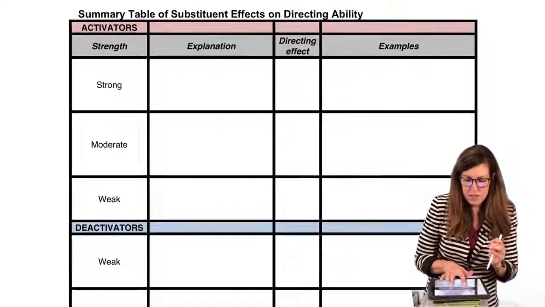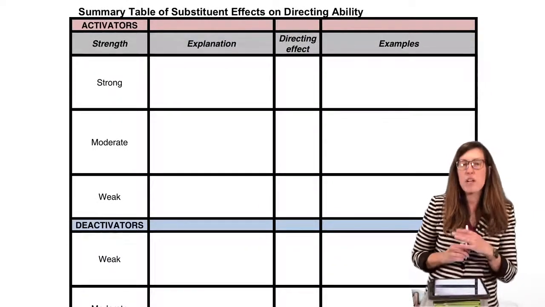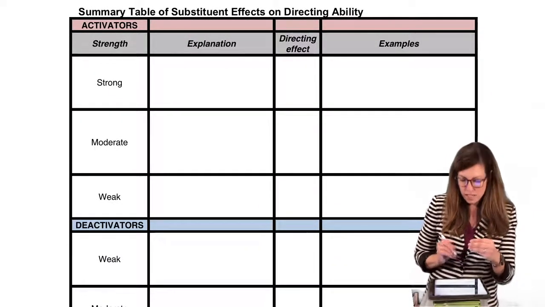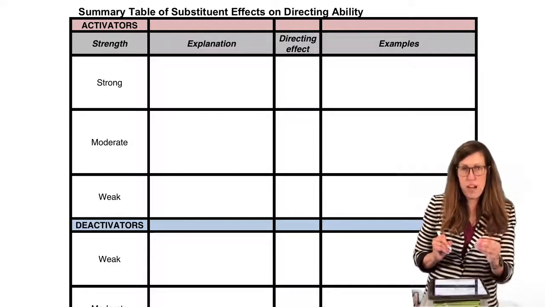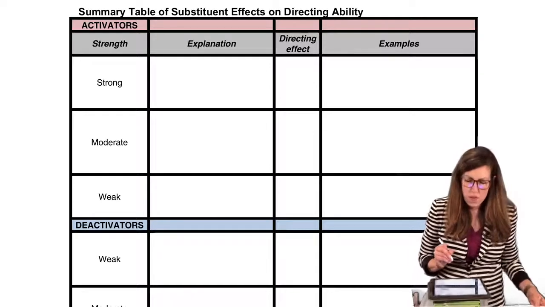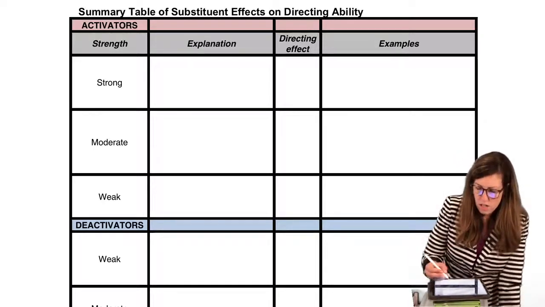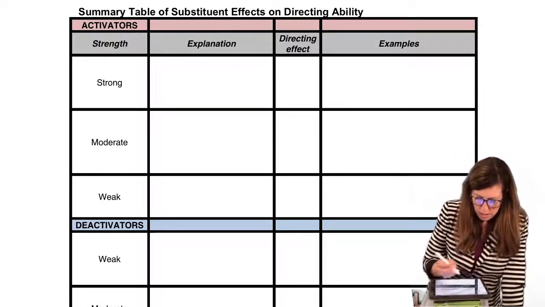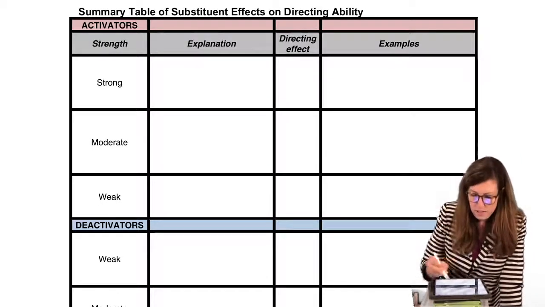This is the kind of table you might need to rely on at first, but the idea is you'll do so much homework, I hope, in practice, that this will start to come naturally. You'll recognize them, and it's easy to spot them when you see what their key features are. So here's how the table's organized. Klein has a similar one I really like. You could look at that as well.